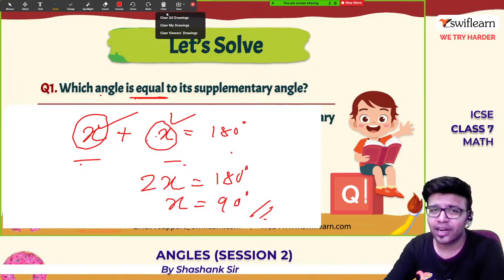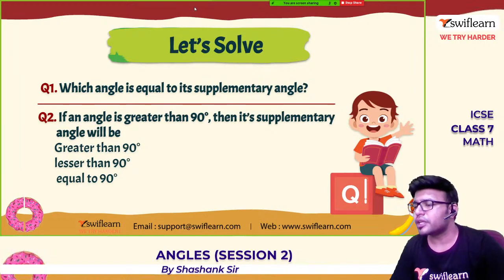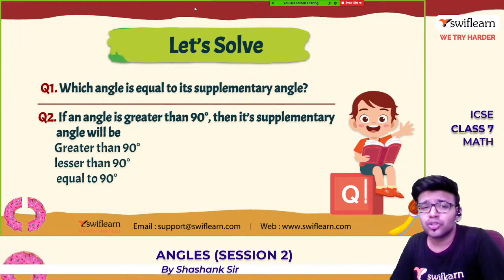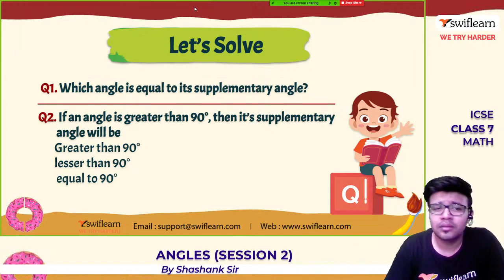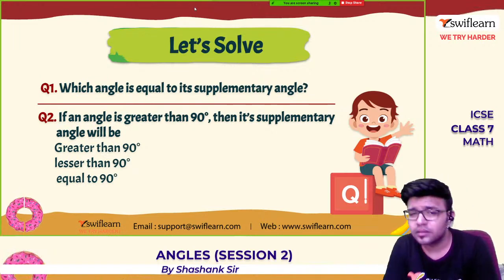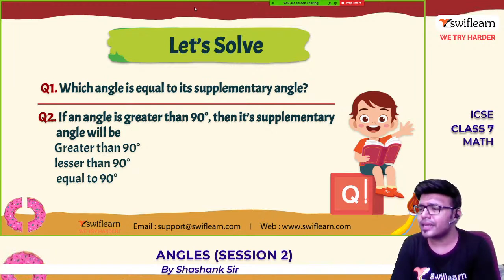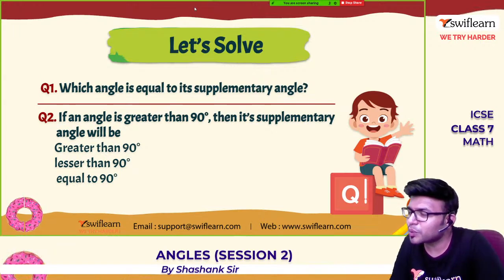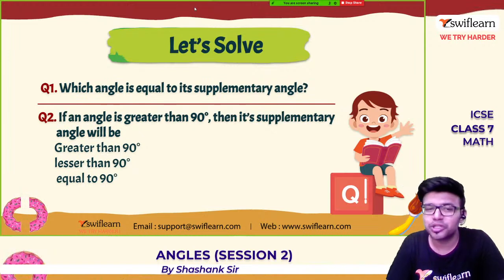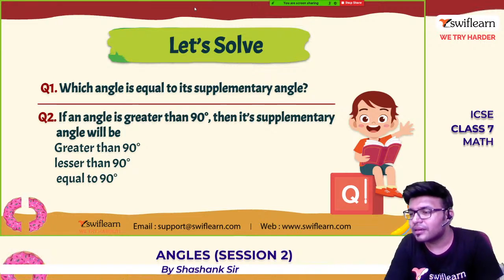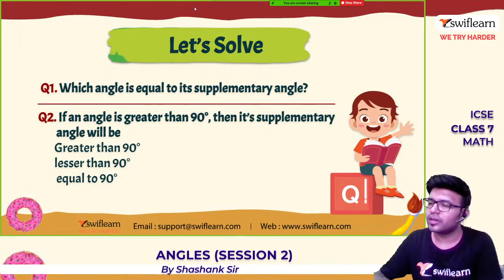Yes, second question. Ishani is back. Let the challenge begin between Pushkar, Aryan, Ishani and others. Solve the second one. If an angle is greater than 90 degrees, then its supplementary angle will always be greater than 90, less than 90, or equal to 90. What is the answer? Madhu has answered this. Very good, Madhu, you have answered it right, followed by Pushkar. So always for an obtuse angle, the supplementary angle will be an acute angle, less than 90. Okay, Aryan said he already solved it. Fine, no problem.